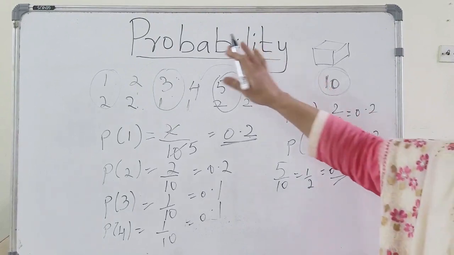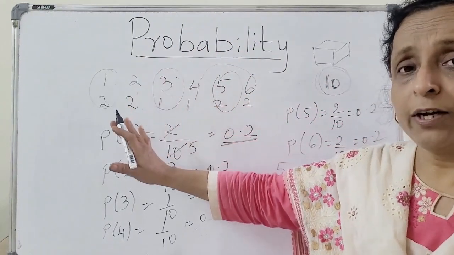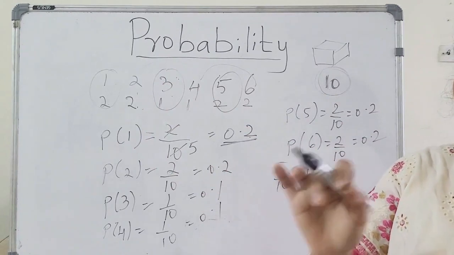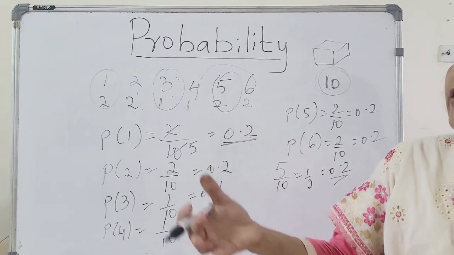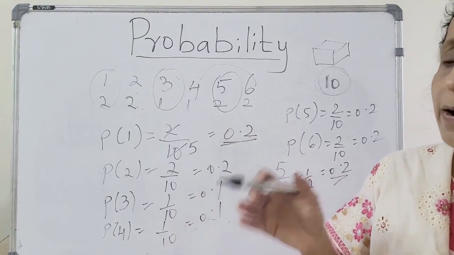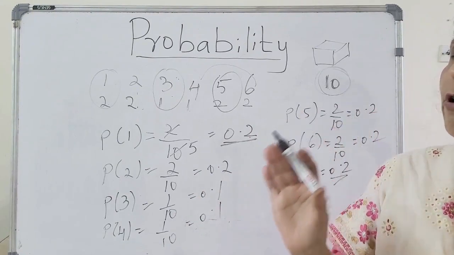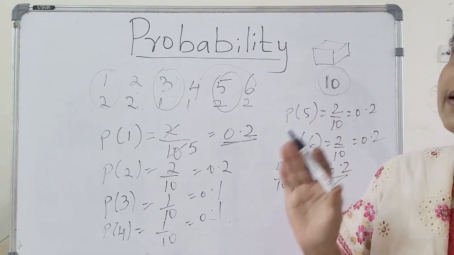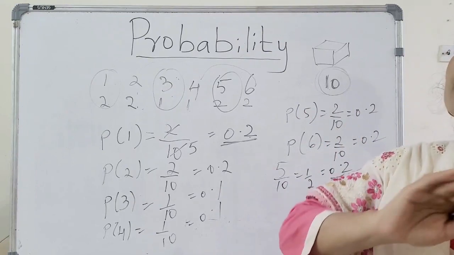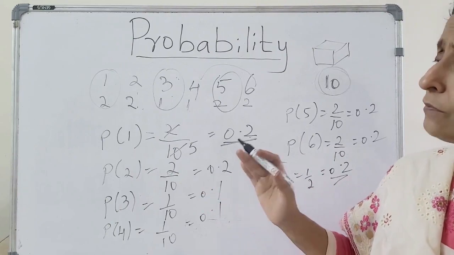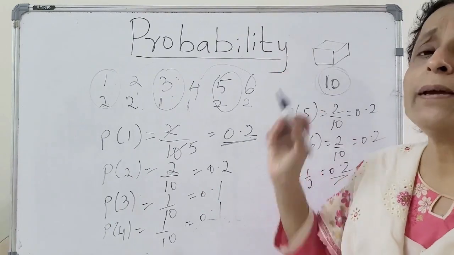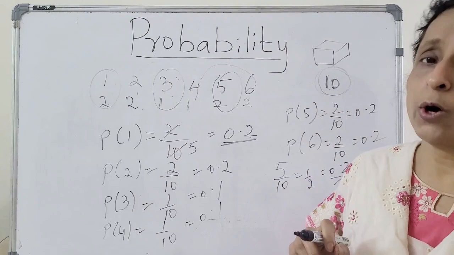So this is how you have to calculate. It is very, very simple. Sometimes it is given in a very complicated way, but you read the question. If your concept of probability is clear, you will be able to answer any question. So you have to be clear with the concepts.